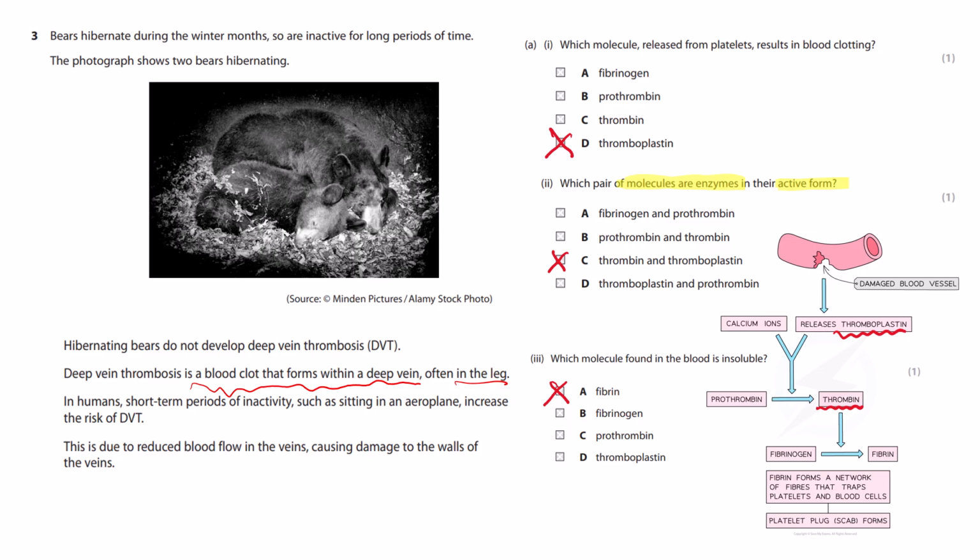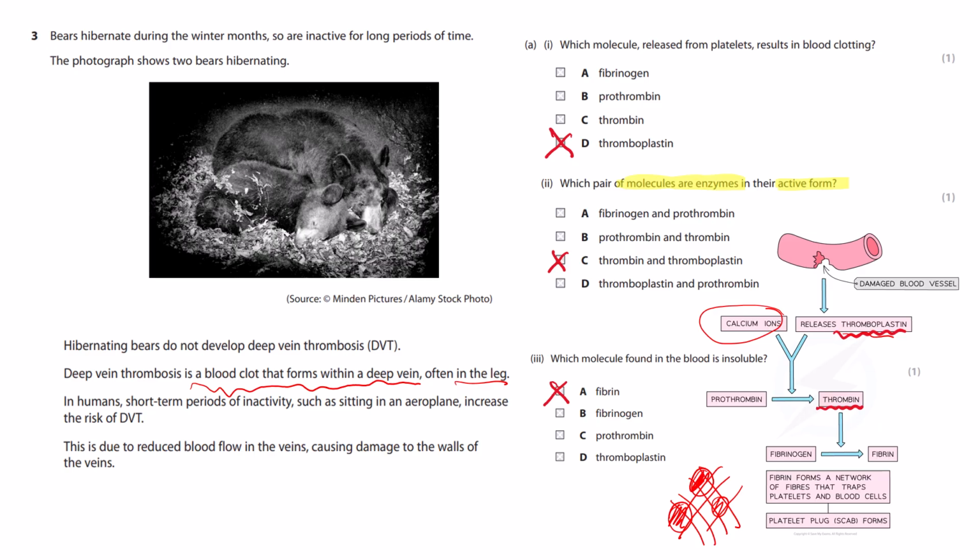Which molecules released from the platelets result in blood clotting? Well, it's going to be thromboplastin. Remember, when we have a damaged blood cell, this will release thromboplastin. Thromboplastin will combine with the calcium ions present in blood, which will activate the reaction. They will act as a catalyst for prothrombin to turn into thrombin. Thrombin is going to act as the enzyme catalyst for fibrinogen and turn fibrinogen into fibrin. Fibrin will form a network like this of fibers that traps blood cells and platelets. It will trap them like this.